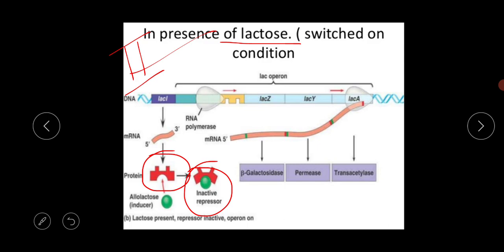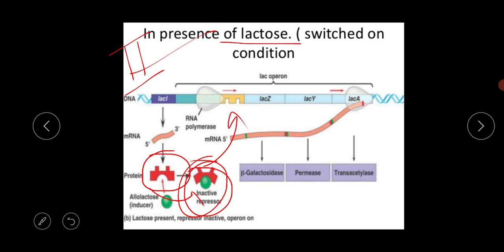So as usual, this regulator site actually produces the repressor, but in the presence of allolactose, this allolactose directly binds with the repressor and forms another structure, a deformed structure. So this whole complex cannot bind to the operator site. For that reason, the promoter site is now free.